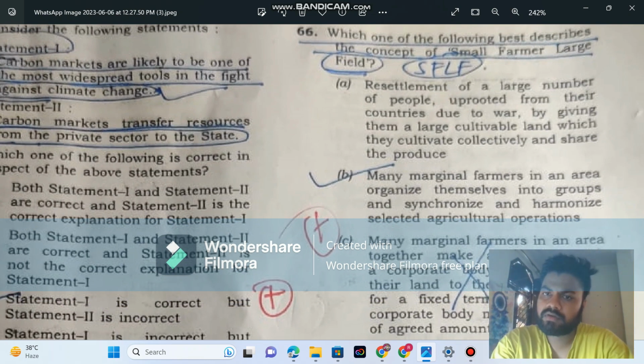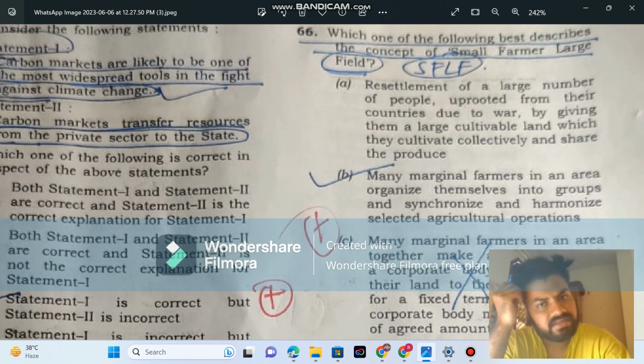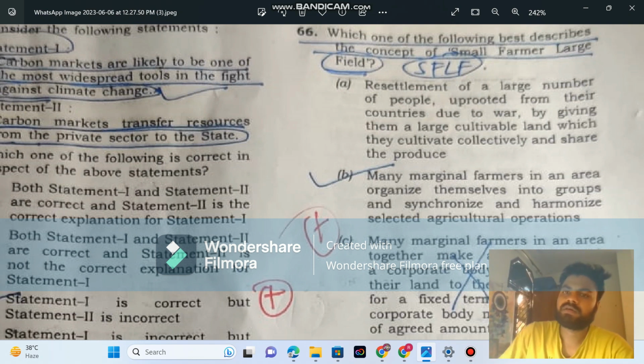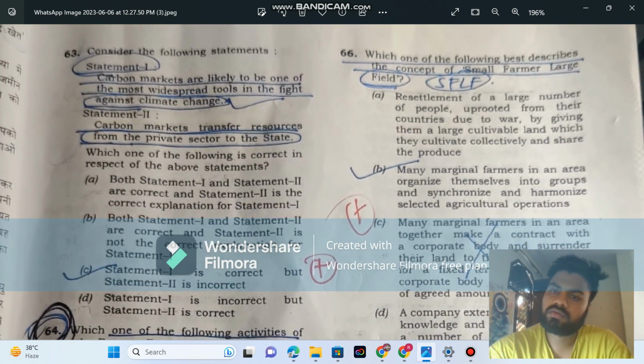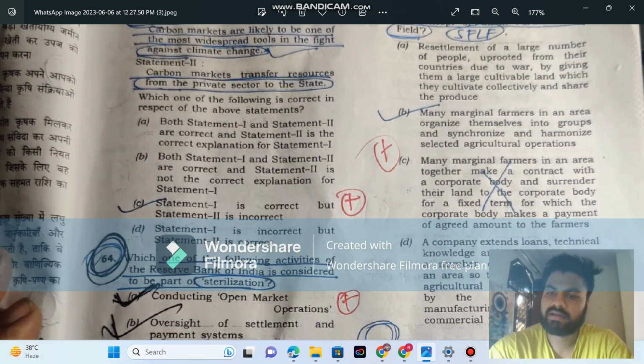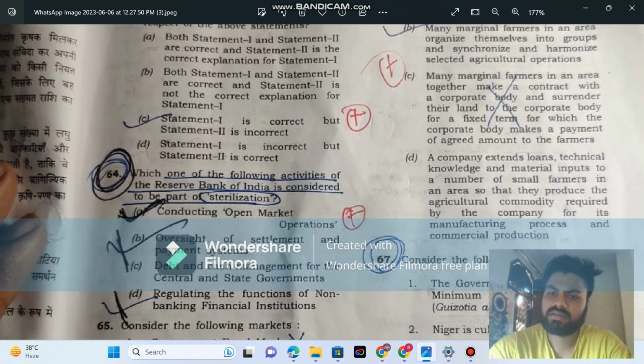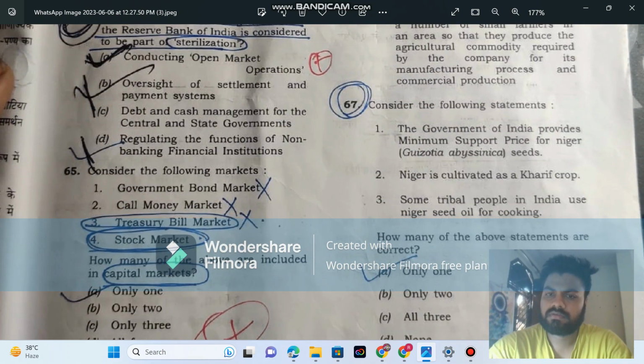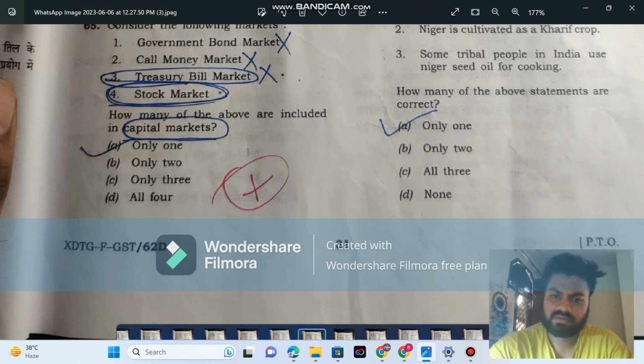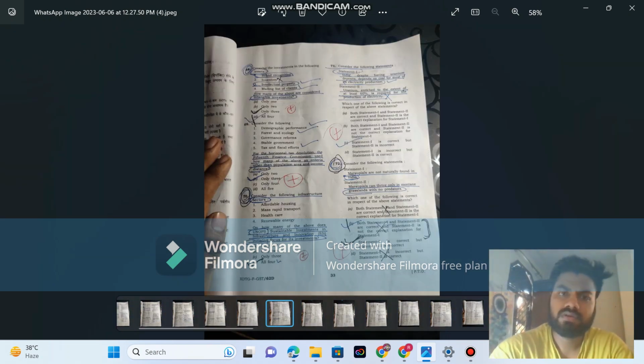If you eliminate all options, you can directly get this correct. Like many marginal farmers in an area organize themselves into groups. If you add all options, then you can do it easily. All options are extreme worded, but this option is correct. So I also left this question. I did not know anything about Niger, so I left this question also.